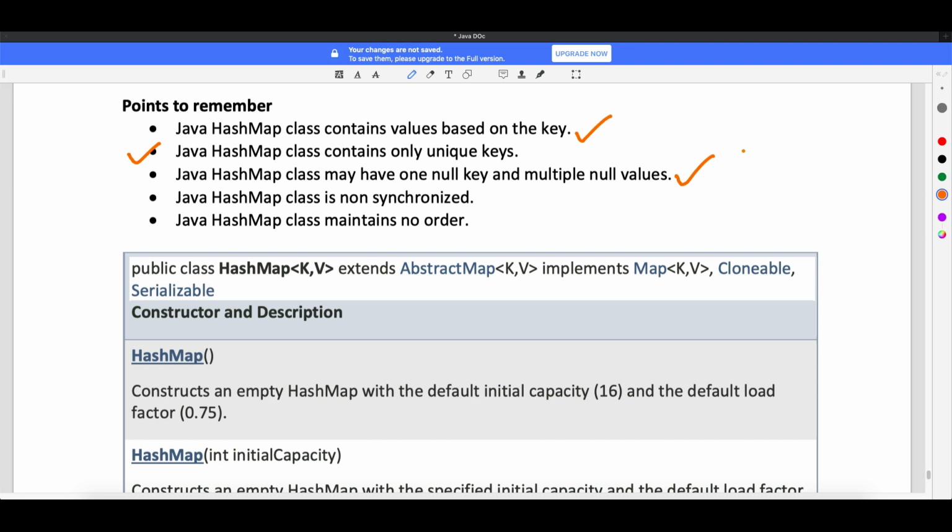One more thing, people will ask in the interview: when you have a null key, what index will it go to? It will always go to the 0 index in the bucket. Whenever you have a null key, it will always go to the 0 index in the bucket.